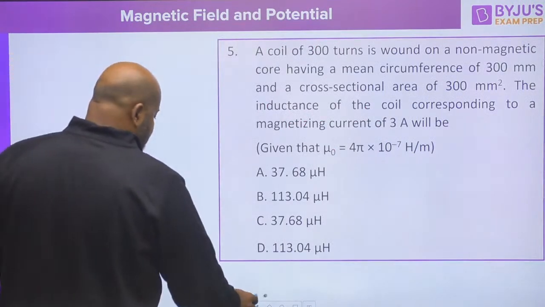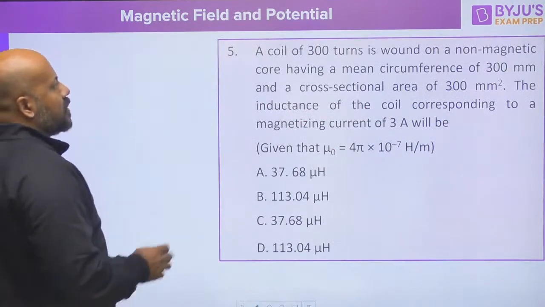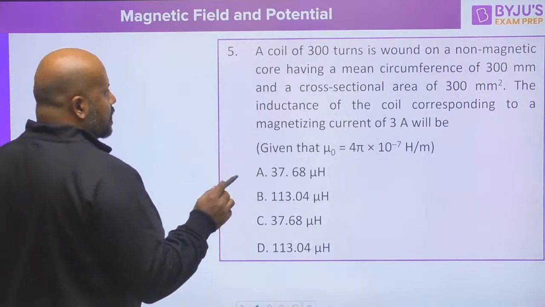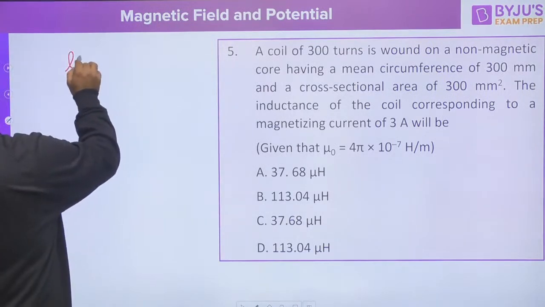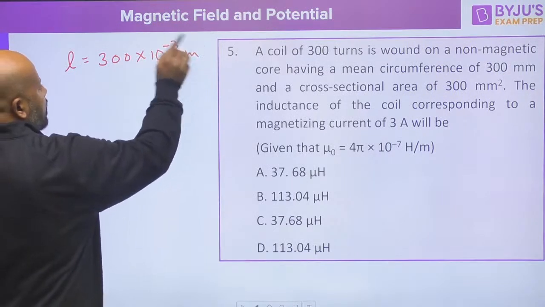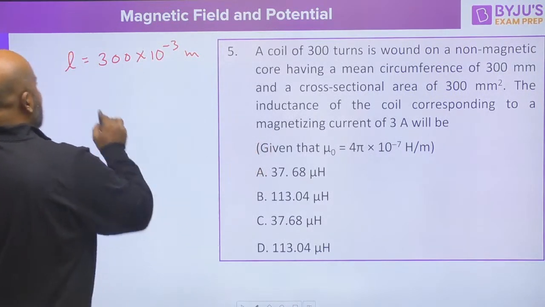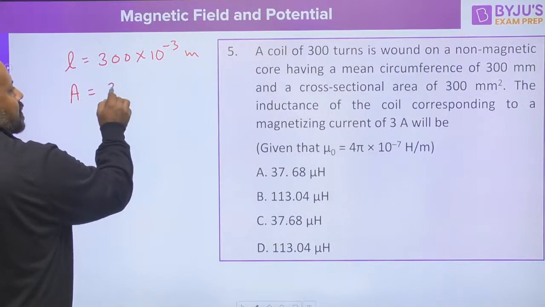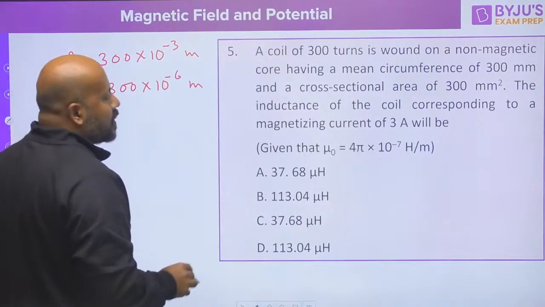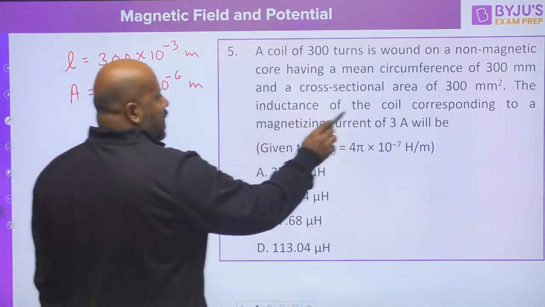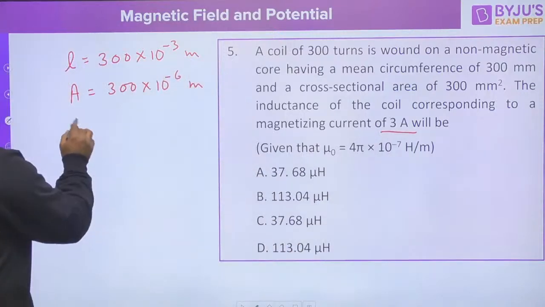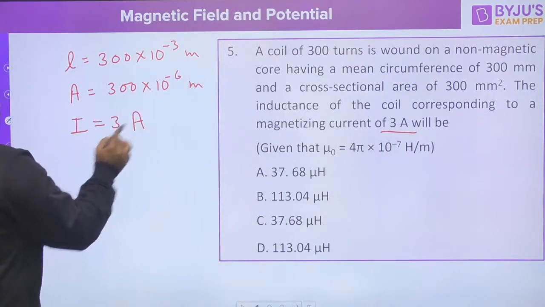See the next question. The next question talks about the coil of 300 turns wound on a non-magnetic core having a mean circumference. Mean circumference, that is the length of the core, is given as 300 millimeters, so this is 300 into 10 to the power minus 3 meter. The cross-sectional area is given as 300 millimeter square, so 300 into 10 to the power minus 6 meter square. He is asking the inductance of the coil corresponding to a magnetizing current of 3 ampere. So current I is also given as 3 ampere.